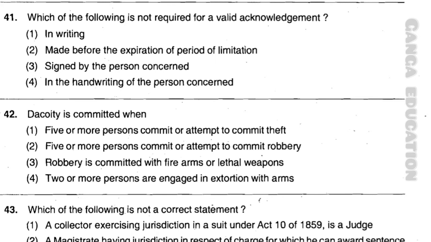Now question number 42. Dacoity is committed when, option number 1, 5 or more persons commit or attempt to commit theft. Option number 2, 5 or more persons commit or attempt to commit robbery. Option number 3, robbery is committed with firearms or lethal weapons. Option number 4, 2 or more persons are engaged in extortion with arms. And the correct answer is option number 2, 5 or more persons commit or attempt to commit robbery.